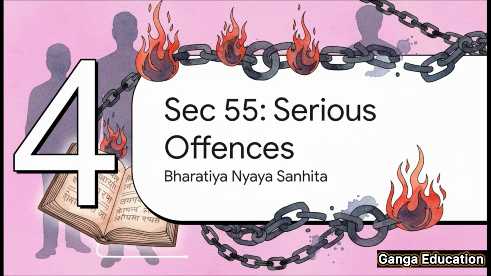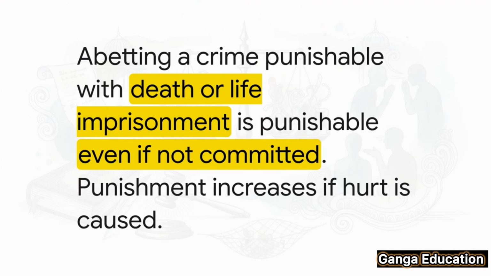Let's talk about Section 55 of the Bharatiya Nyaya Sanhita, 2023. This is a very serious one because it deals with abetting the most grave and heinous offenses. Now, the key takeaway here is huge. If you abet a crime that's punishable with death or life imprisonment, the abetment itself is a crime, even if the main offense never actually happens. And notice the two levels of punishment. If nothing happens, it's up to 7 years. But if someone gets hurt during the failed attempt, that punishment can shoot all the way up to 14 years.